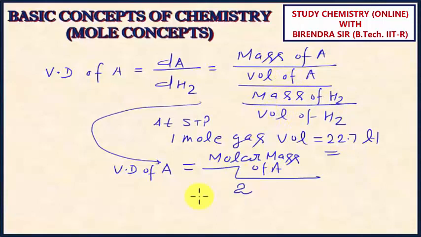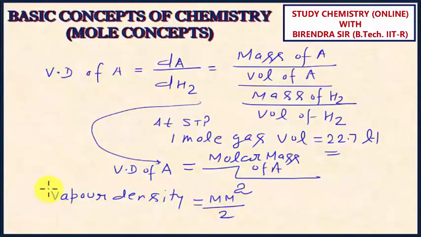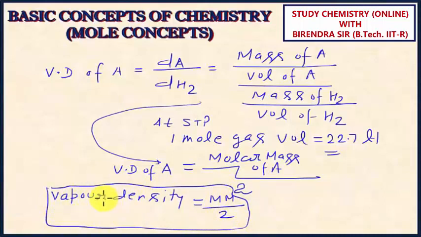My point is clear. Now, with the help of this, we can write a generalized formula: vapor density is equal to molecular mass upon 2. Many of you must be aware of this formula.